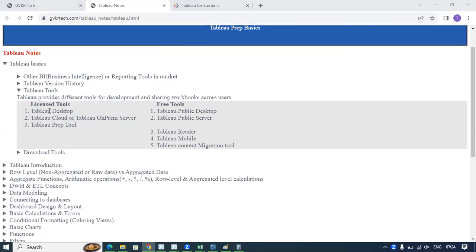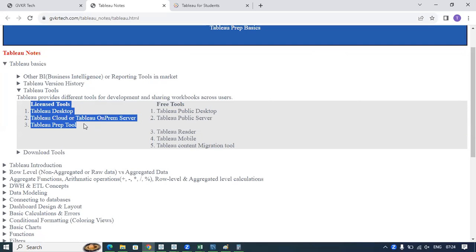And so all these are licensed tools. Initially, they will come with a 14 days trial version. Once you provide your ID card, and once you get the product key, and once you activate that product key, you can use the Tableau products for 1 year after providing this product key.